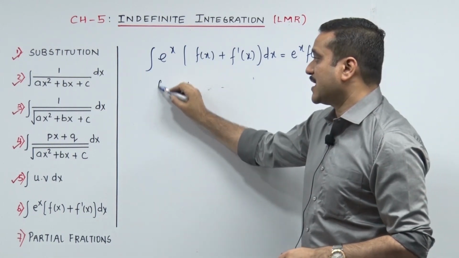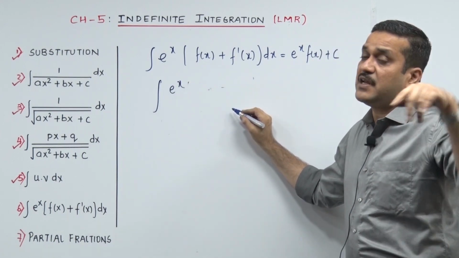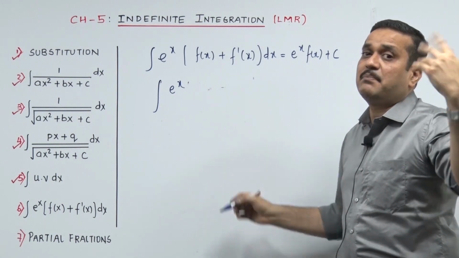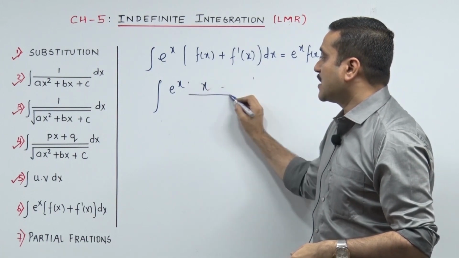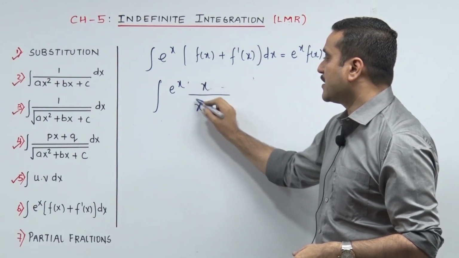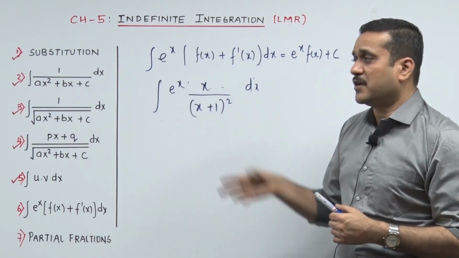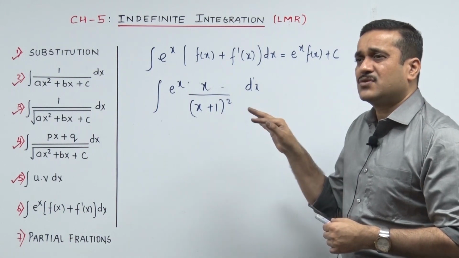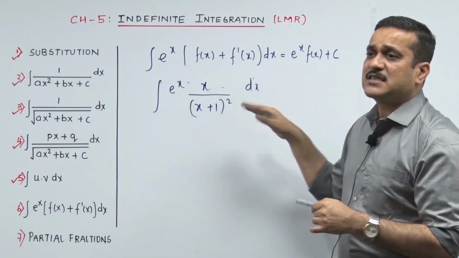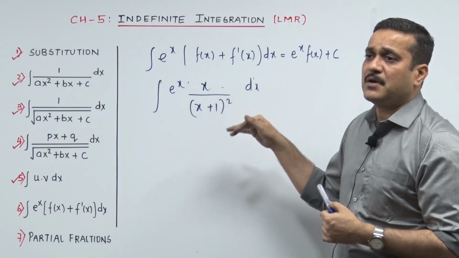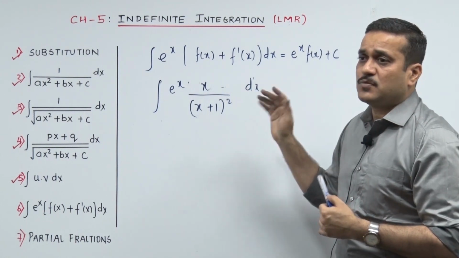But at times in this exercise, and what I am projecting right now is a board question, not frequently asked, but asked more than one time in the board: e raised to x (x upon (x plus 1) the whole square). I hope, okay, we will have to put in some effort here. First of all I got that the sum has to go somewhere down the line to e raised to x in the bracket fx plus f dash x. Only then will I be able to hit the answer e raised to x fx plus c. But right now the journey seems too far away.